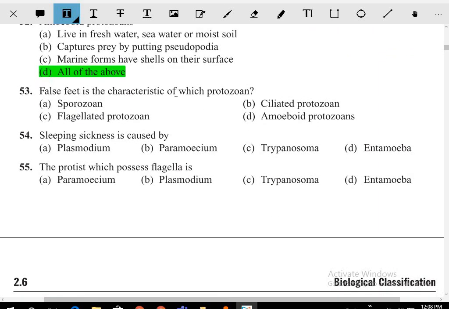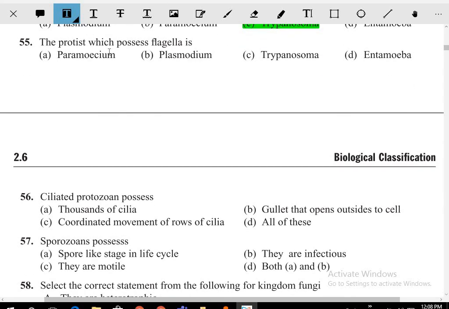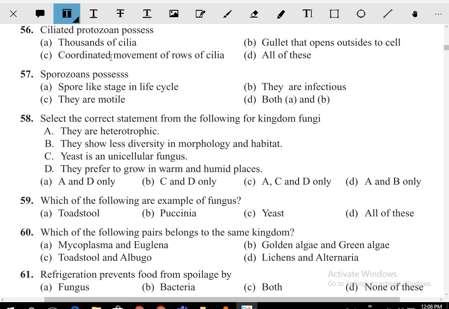False feet is the characteristic of which protozoa? So that is amoeboid. Sleeping sickness is caused by what? Trypanosoma. The protist which possesses the flagella is known as what? Trypanosoma.